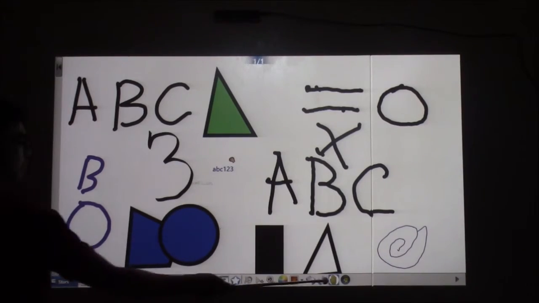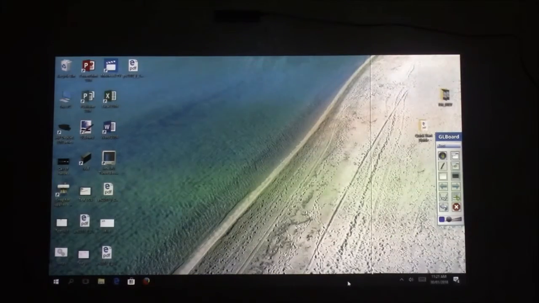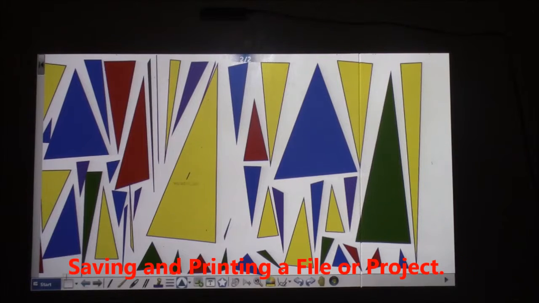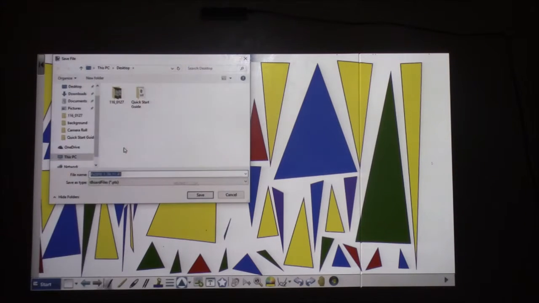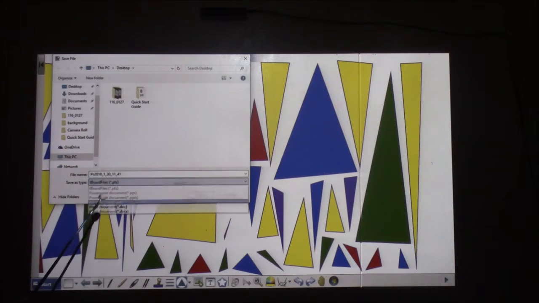Windows. Go back to the desktop. To save a file, click Start, go to File, click Save As, then select the desired file type, then click Save.